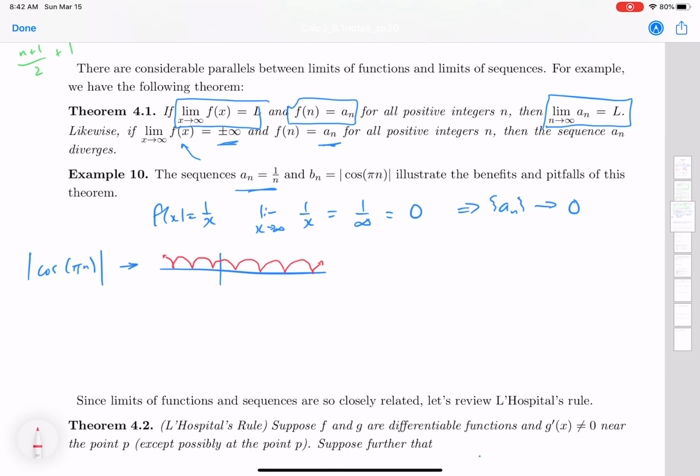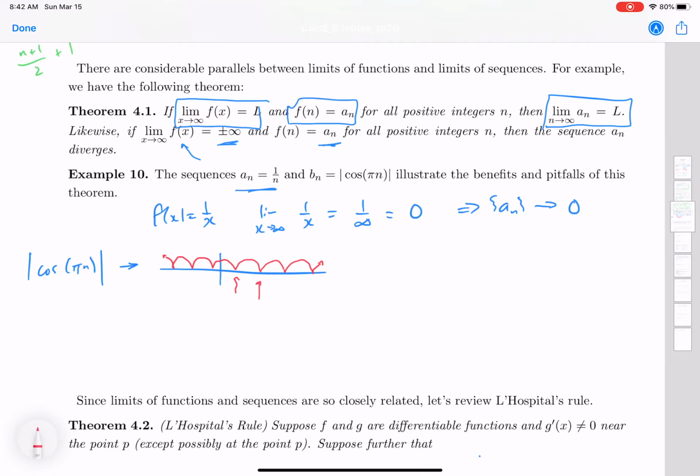And it's cosine of pi n, which means it's either stretched out or shrunk or something like that. So I don't know what exactly these entries would be. I could probably figure it out, but I don't really care that much.